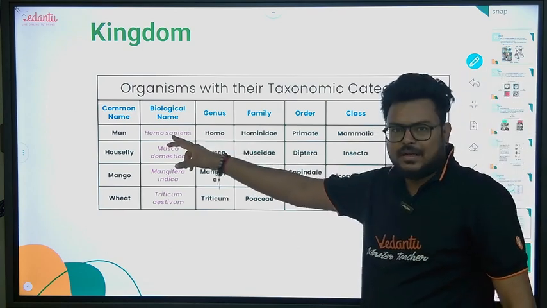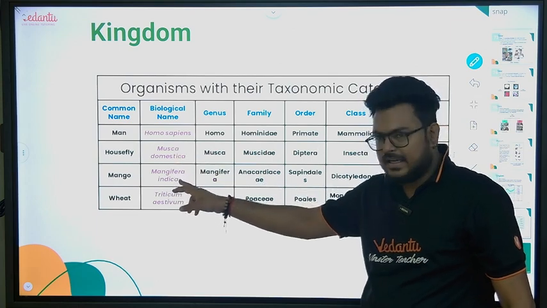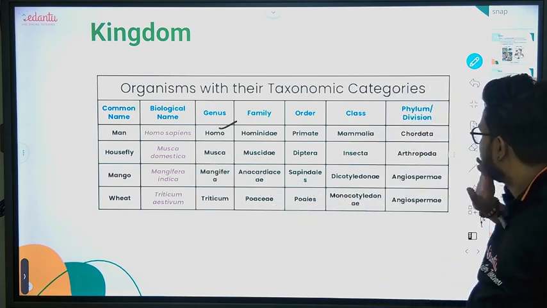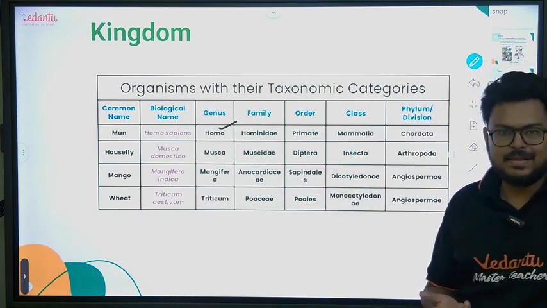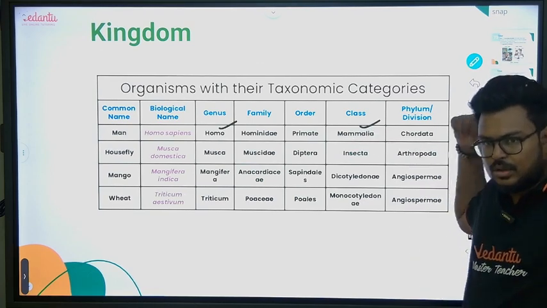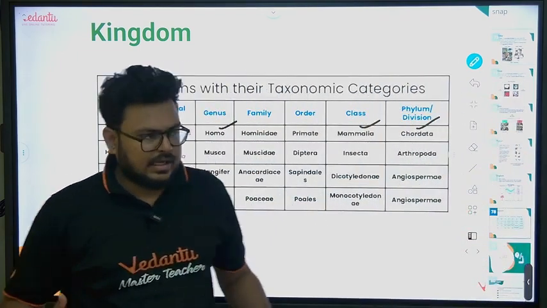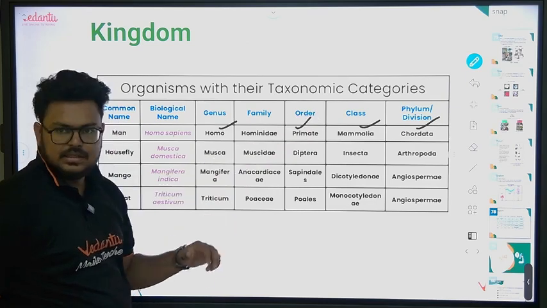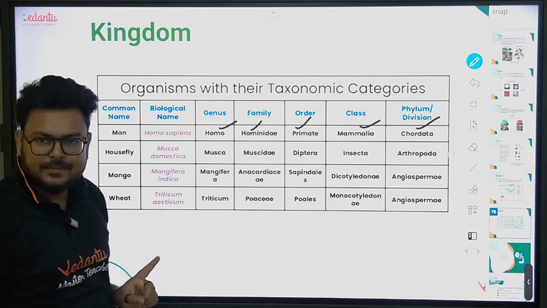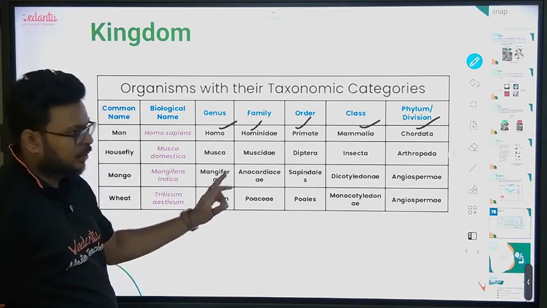If we talk about man, the biological name we remember is Homo sapiens. Musca domestica, it is given in the animal kingdom also. Mangifera indica we know, and Triticum aestivum we also know. So here our genus is covered and species is covered, right? Homo sapiens, obviously mammals. So class will be what? Mammalia. And mammals, human beings, they have a spinal cord or notochord. So they will be what? Chordata. And primates, ape-like organisms. So order Primata. And family is Hominidae. So what do we have to learn in case of humans? Only family. Phylum we know, class we know, kingdom we know, everything we know. Only family we have to learn.